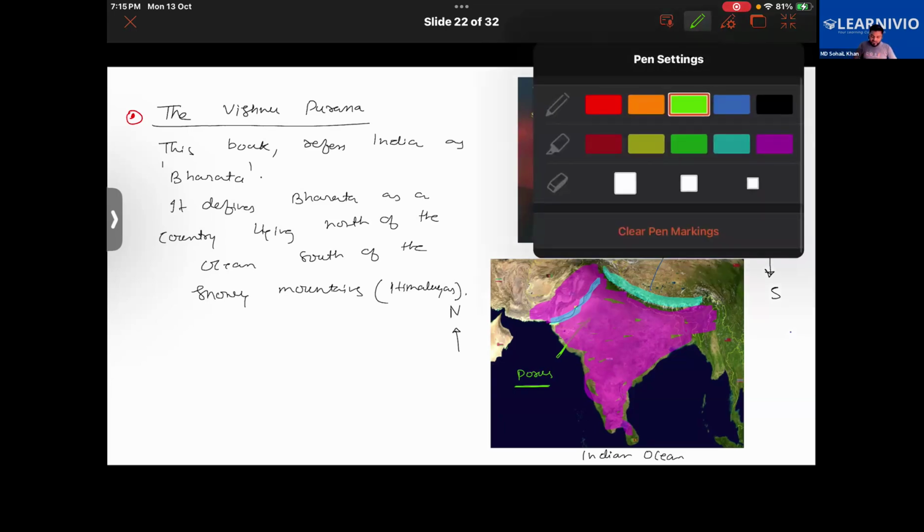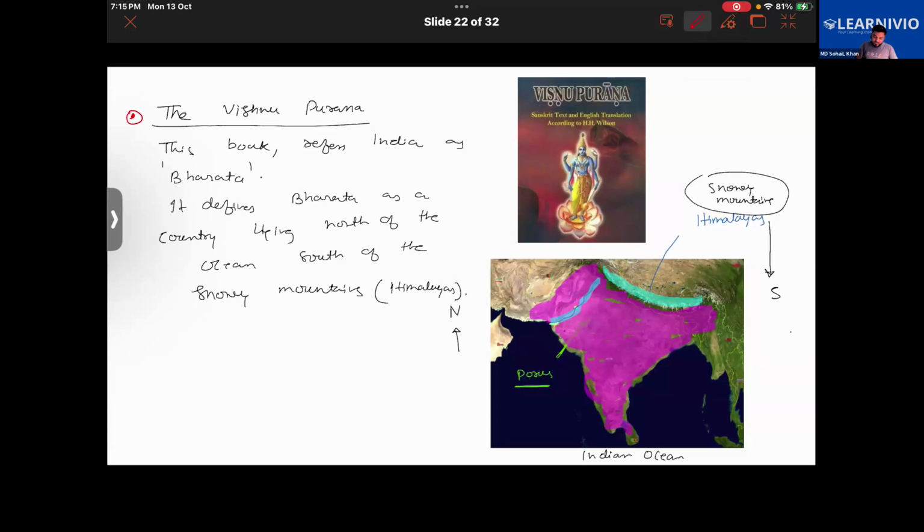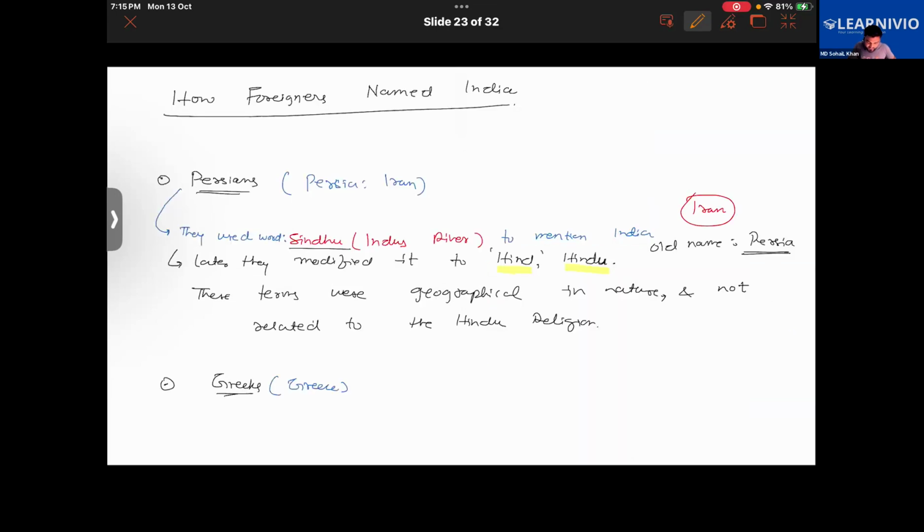And at the time when Alexander came to India, do you know who used to rule India? There was a powerful Nanda dynasty in India. They were afraid of this powerful Nanda dynasty, so that forced their troops, their soldiers, and Alexander to turn back. Otherwise, if this Nanda dynasty was not there, India might have been conquered by Alexander.